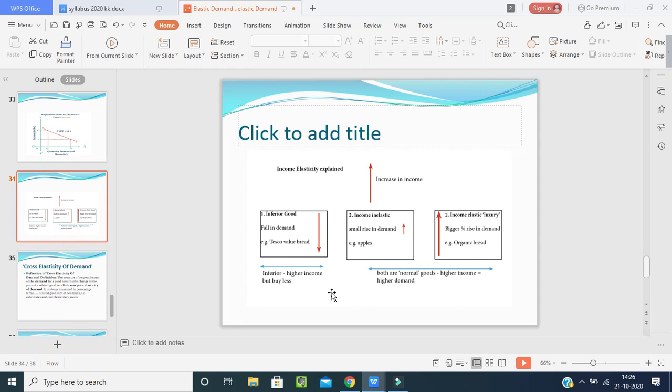Now coming to the picture here, see here, income has been increased. Explain the increase in income. So inferior goods. What do you mean by inferior goods? That will fall in demand, like Tesco Value bread. That means the bread, which is an inferior good, is a good example.